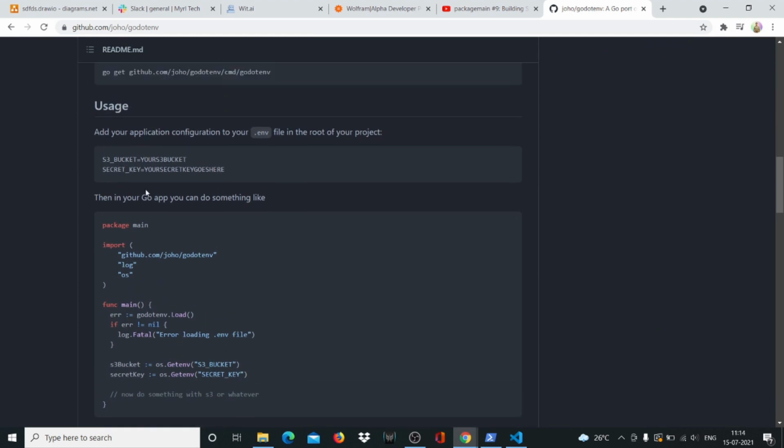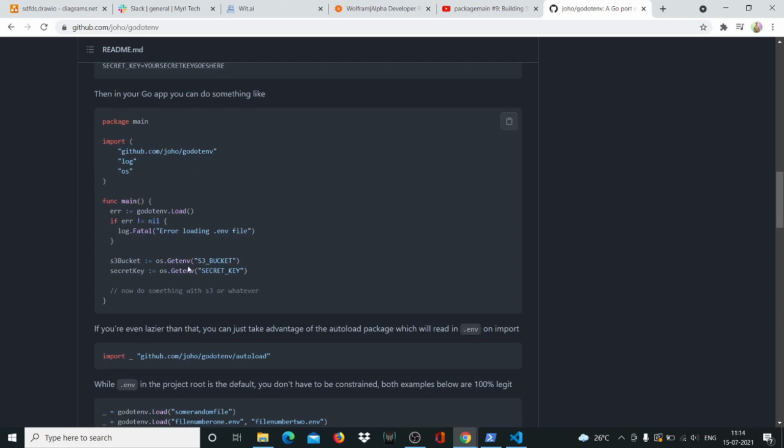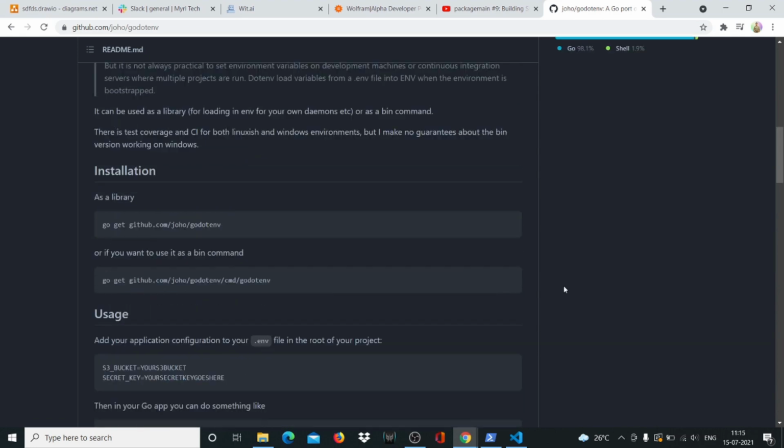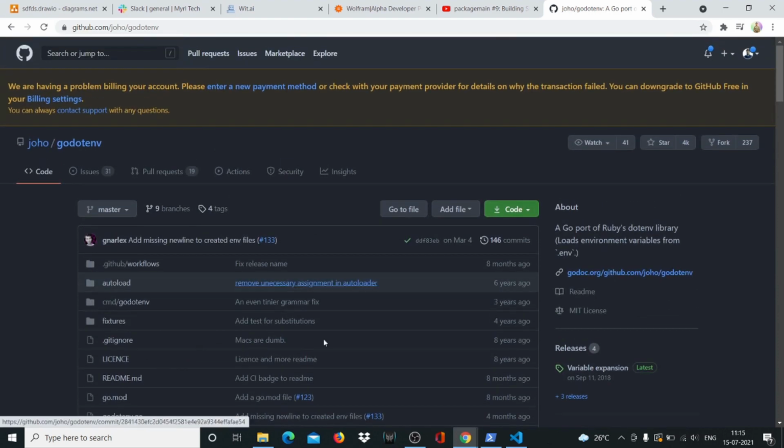All we'll have to do is create a .env file and put all of our keys there, and then we'll be able to just load it simply with godotenv.Load, and then we can easily use them with os.Getenv. This also means that I won't be pushing my environment file into GitHub. So you need to create your own environment file with your own API keys. So pay attention when I show you how to get your API keys, because that can be confusing to some people.